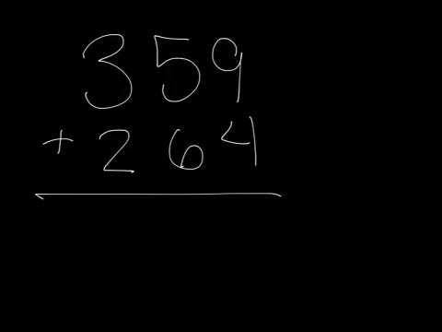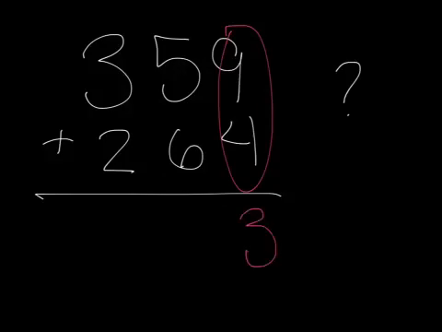So if I look at these two numbers, where do I always start? Well, you should be able to tell me that I always start in the ones place. So I always have to start over here in my ones place. So if I have 9 plus 4, what do I get? Remember our magic 9. I have 9 plus 4 is 13, so I leave my ones digit and I carry over my 10. Now I can add my tens column. So I have 6 plus 5, which is 11, plus 1 more is 12.